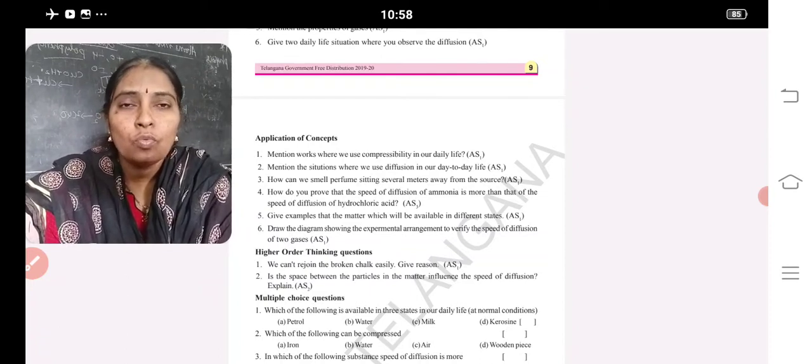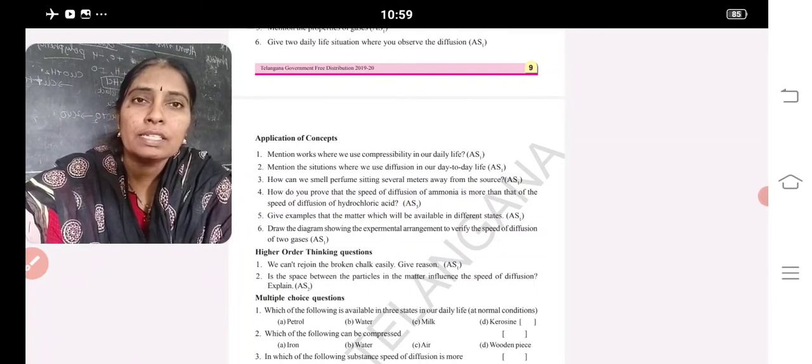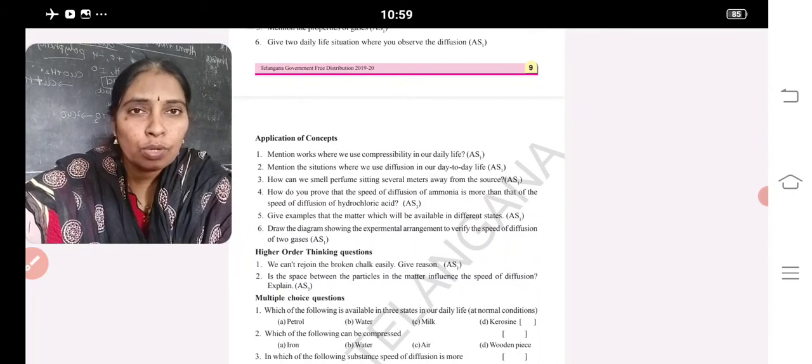What is diffusion? What is compressibility? States of matter. How does one state change into another state? Arrangement of molecules in solids, liquids and gases. Properties of solids, properties of liquids and properties of gases. Compressibility examples, diffusion examples which we face in our day-to-day life.